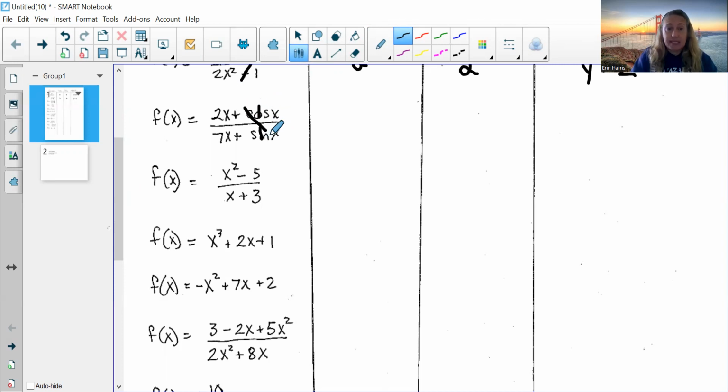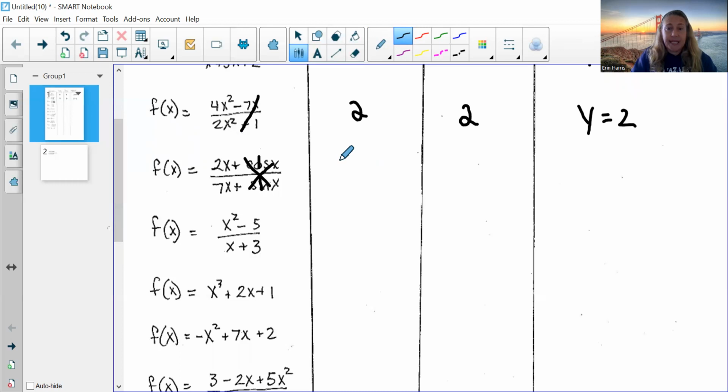We can cross these out and say they don't even matter. And we have the degrees being the same. And again, same whether we were approaching positive infinity or negative infinity. And our horizontal asymptote would be here.